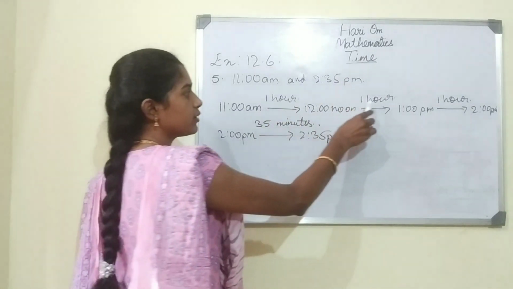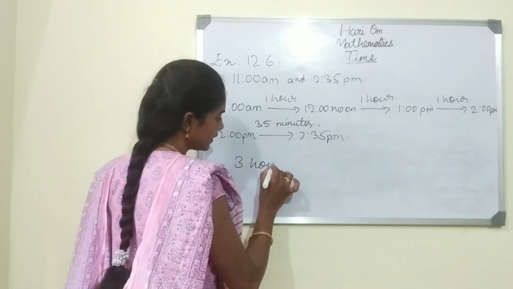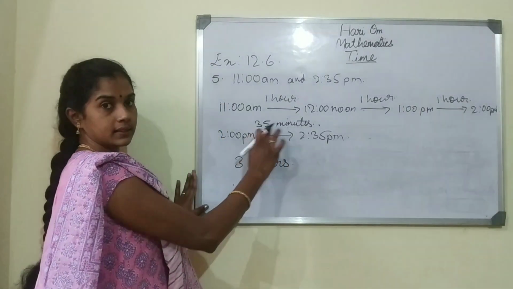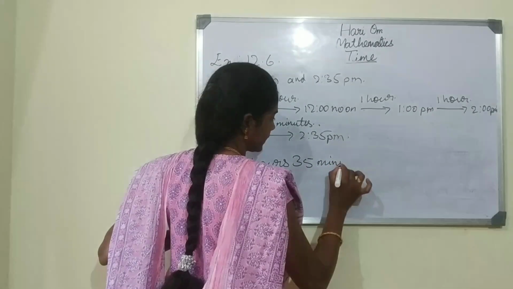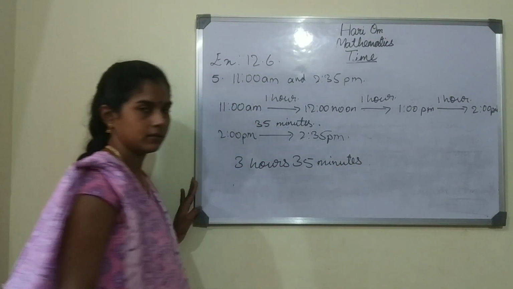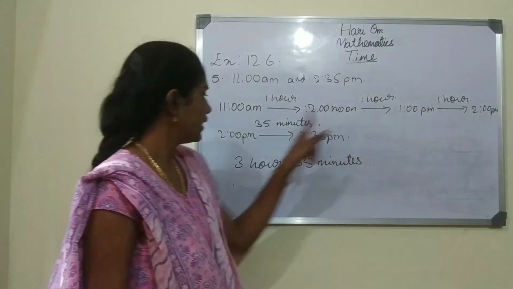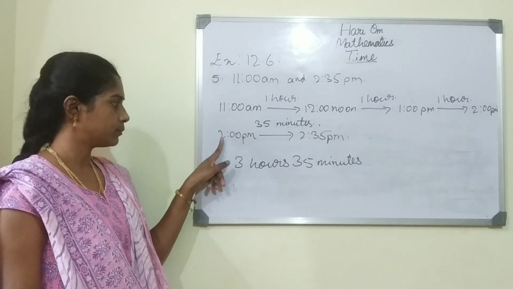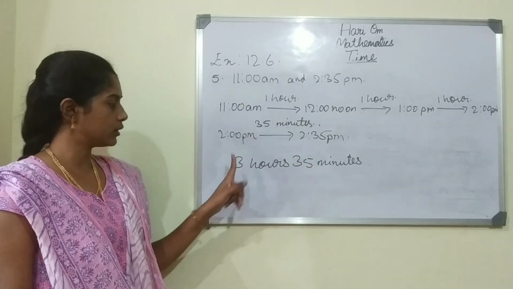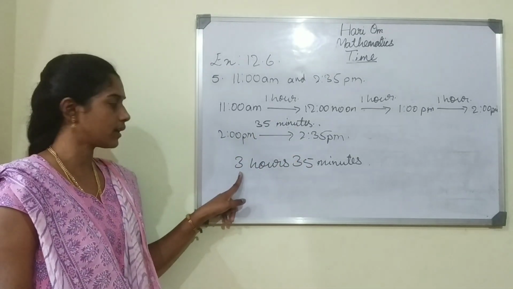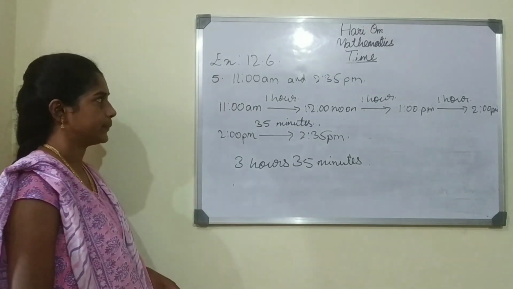Here 1, 2, 3. 3 hours and 35 minutes. So the total duration of the time is 3 hours 35 minutes.